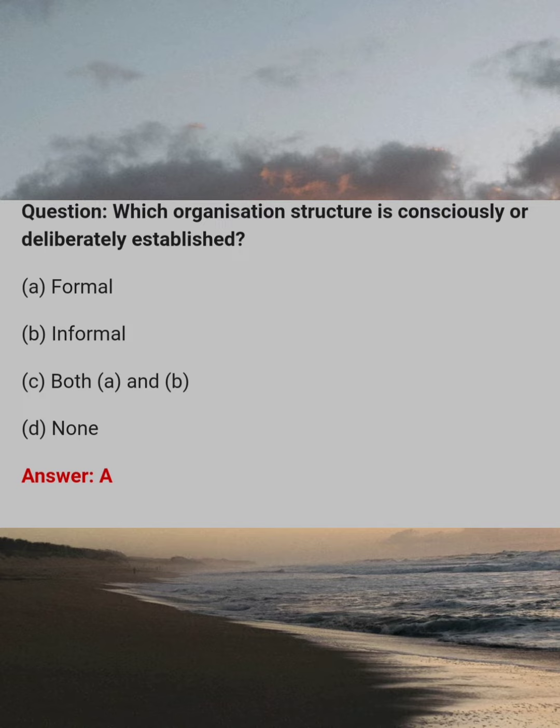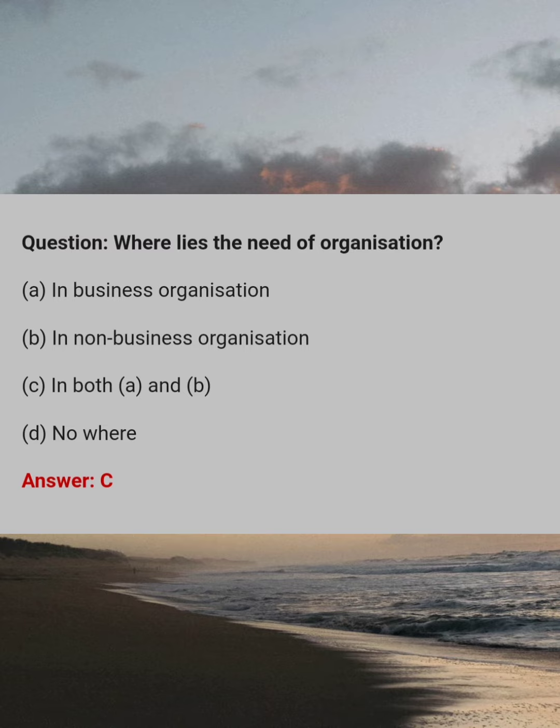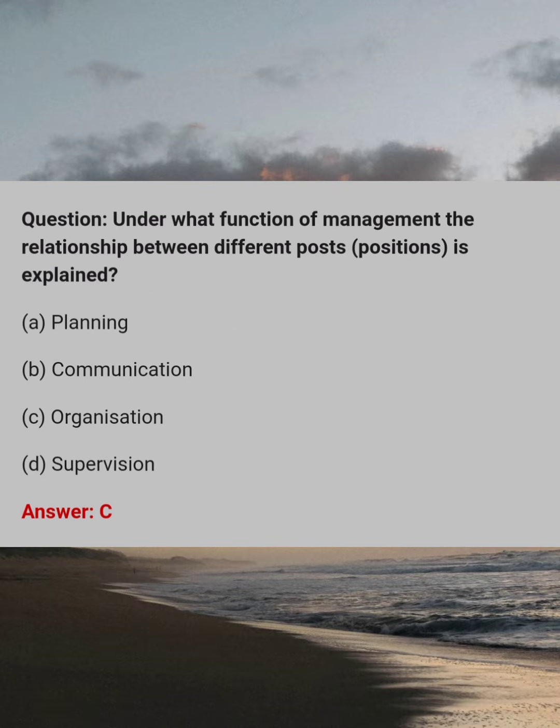Which organization structure is consciously or deliberately established? Answer A. Formal. Where lies the need of organization? Answer C. In both A and B. Under what function of management the relationship between different position is explained? Answer C. Organization.